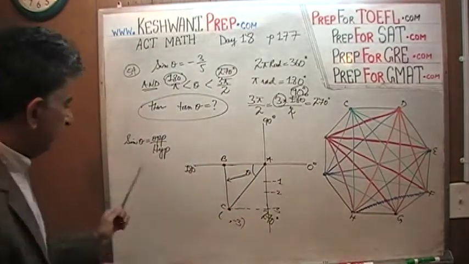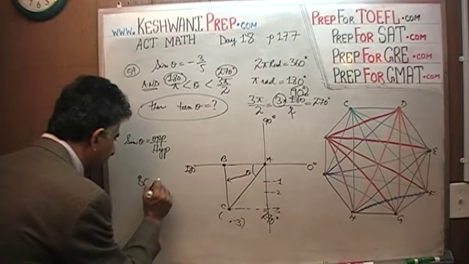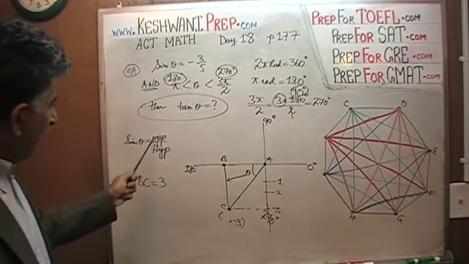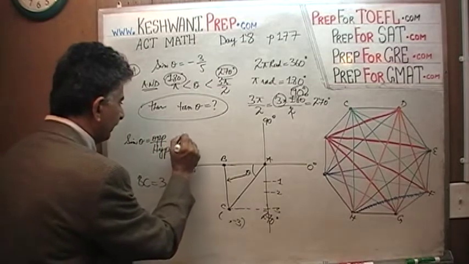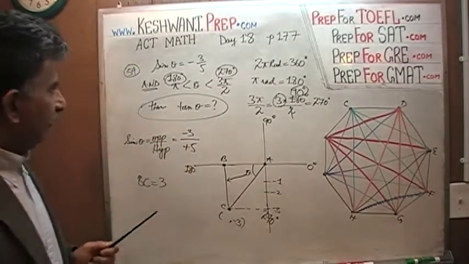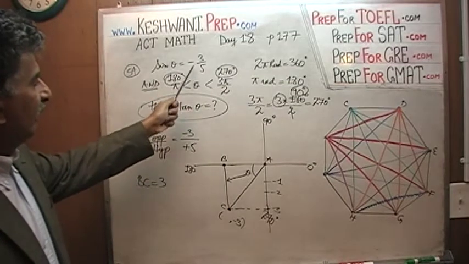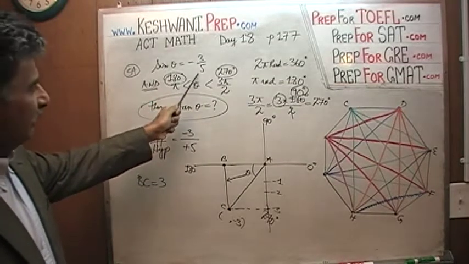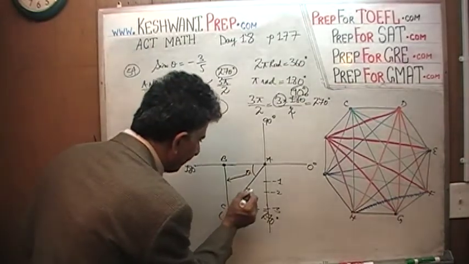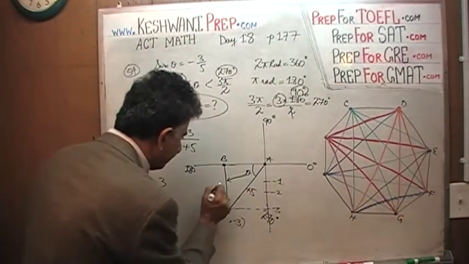So B to C is 3. My picture is not drawn to scale, I'm warning you. And that's your opposite, that's your negative 3. And the hypotenuse is the 5. It has to be 5 because it's negative 3 over 5. The fact that the top is negative 3, the bottom has to be negative 5, which of course it does. Hypotenuse cannot be negative, so it's positive 5 right here. And this is negative 3.